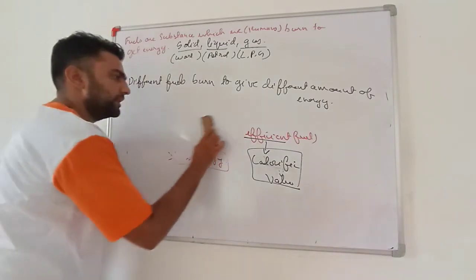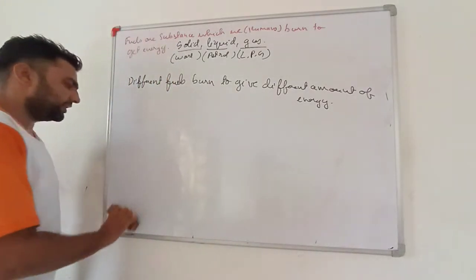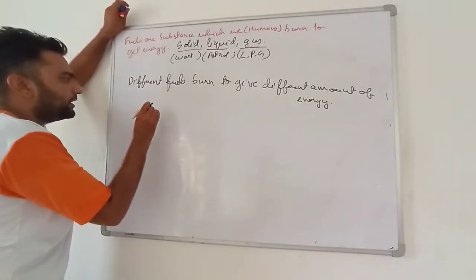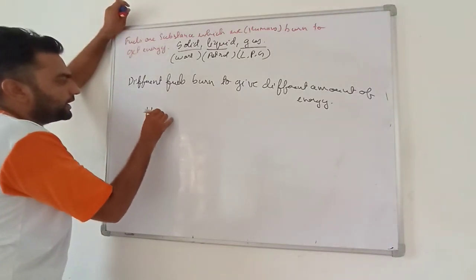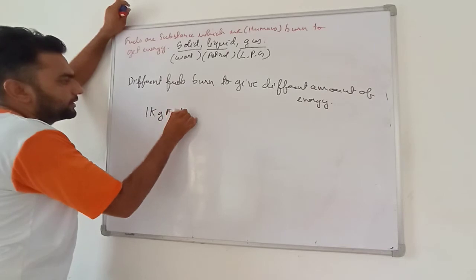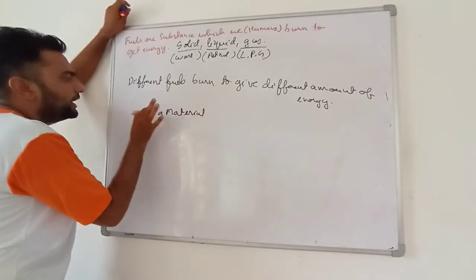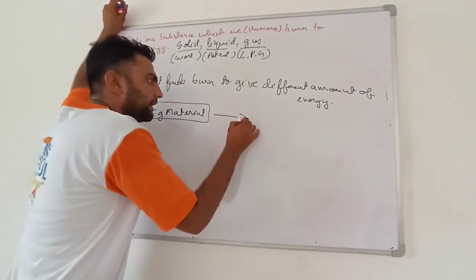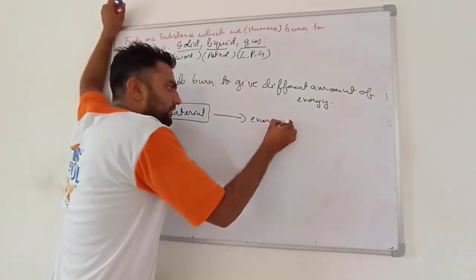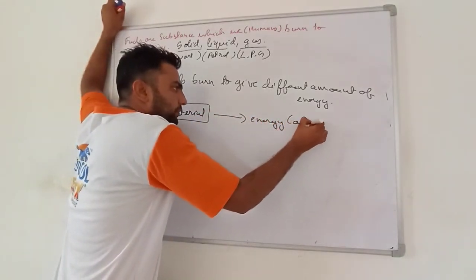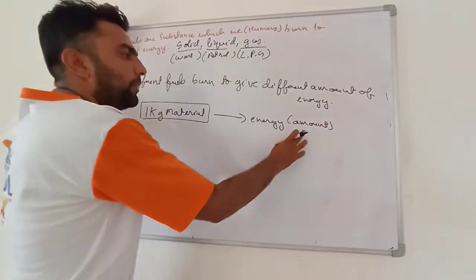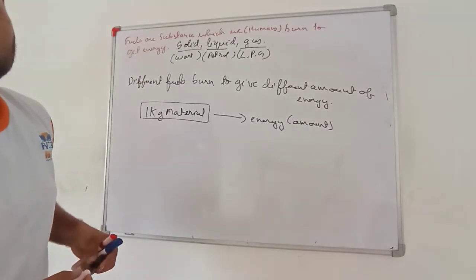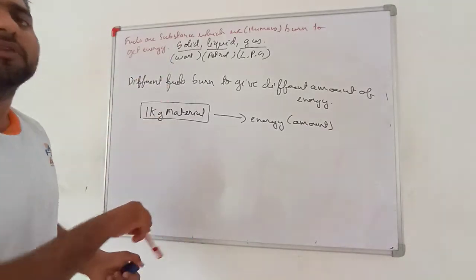See my dear students, whenever I burn 1 kg of any material and I get energy, the amount of energy produced in burning 1 kg of material is known as the calorific value of that material.